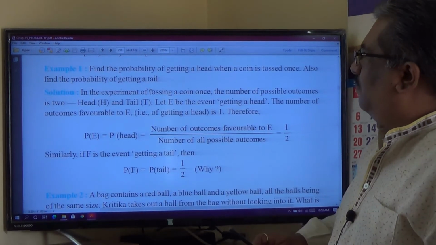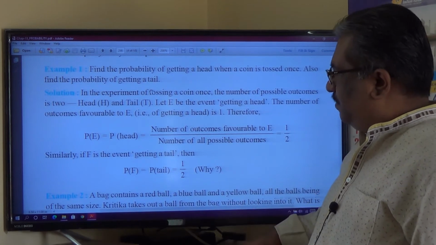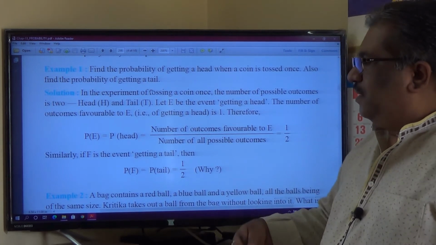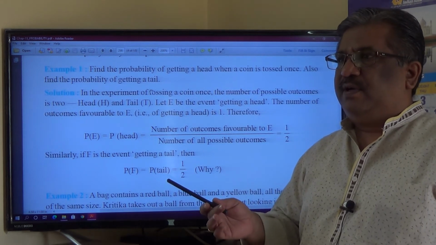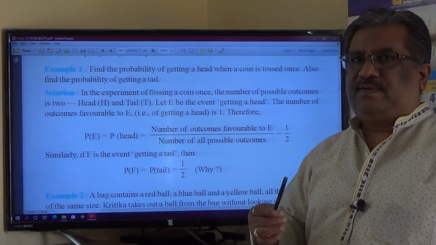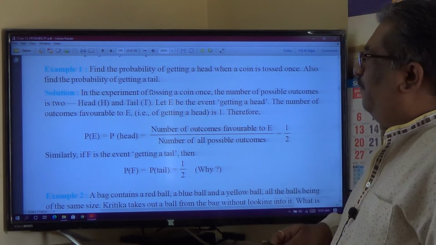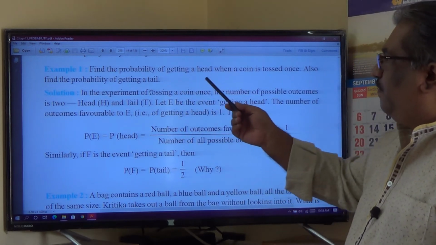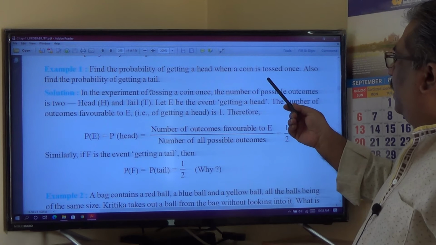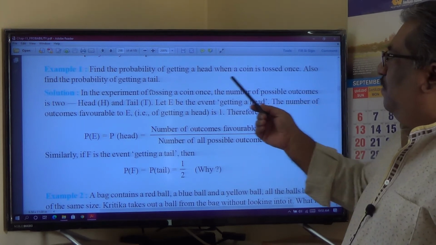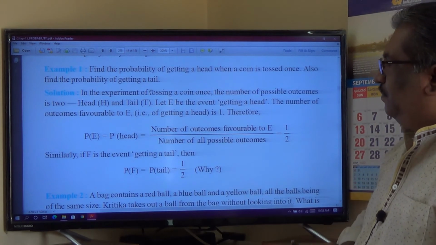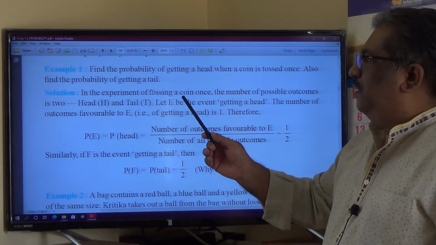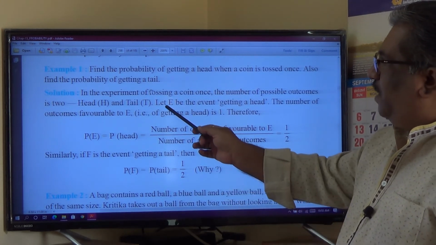Now we'll have a look at some example sums so that you can understand how this is solved in a textbook and also the alternate methods of solving the same numerical. Find the probability of getting a head when a coin is tossed once. Also find the probability of getting a tail. So here they define the events.